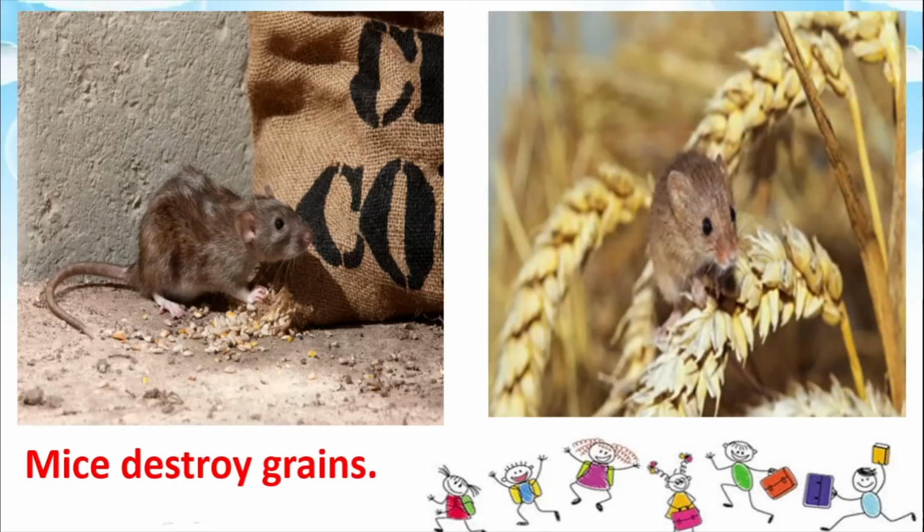So sometimes these mice enter the fields, they enter the farms, and they chew away and eat away all the grains which are growing there. So see, mice are not good for us. That is why we call them gate crashers. Okay, they are something which we do not like to see around our house. So whenever you see a mouse, we always try to drive it away.